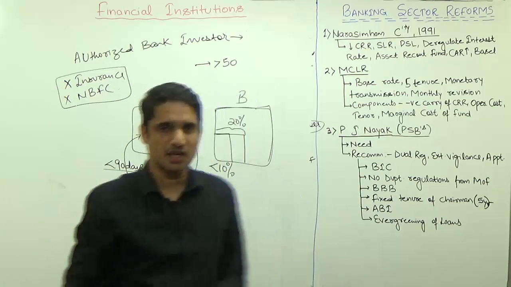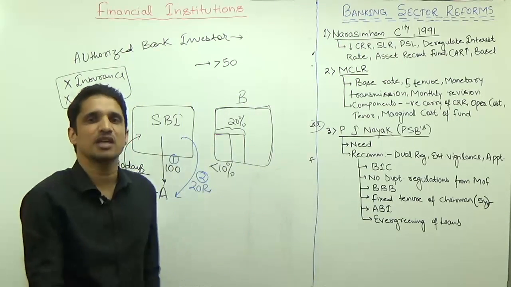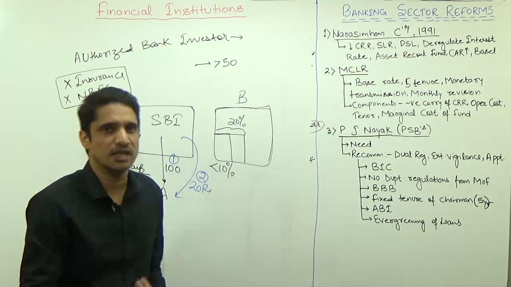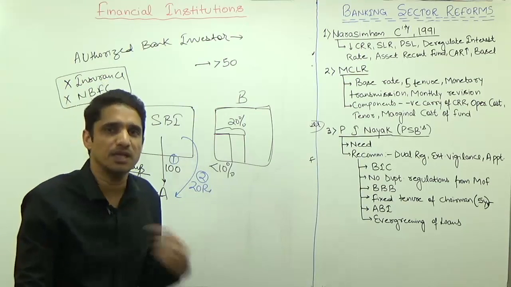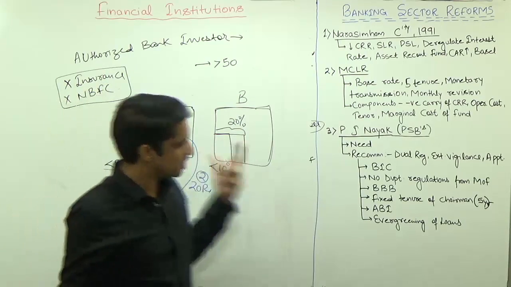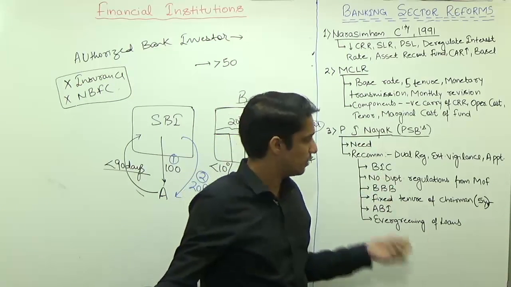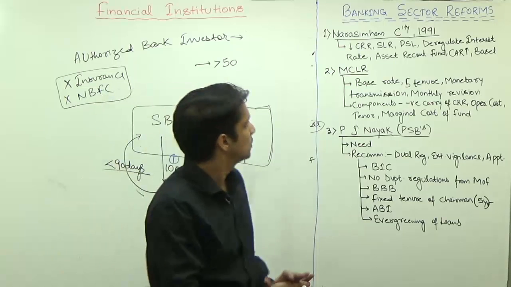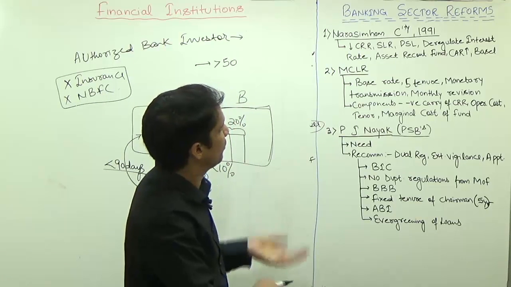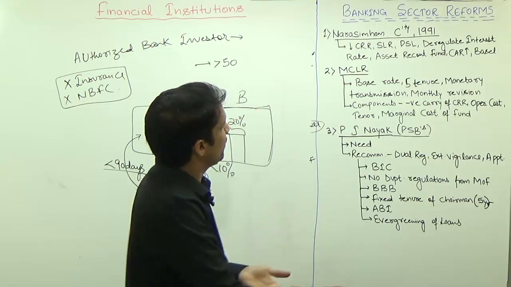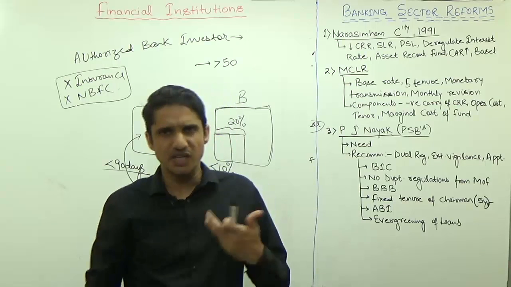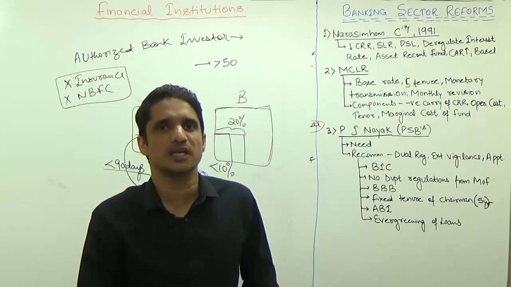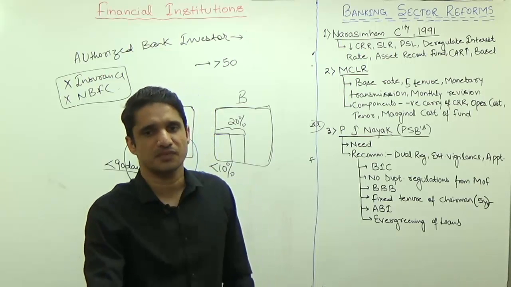PJ Nayak said if instances of evergreening of loans are detected in any bank, it should be highly penalized. Just set an example so that no bank will be involved in the evergreening of loans. So these are the major banking sector reforms. In the next lecture, we will discuss the Basel norms, the need for Basel norms, Basel 1, Basel 2 and Basel 3 norms. Thanks a lot.